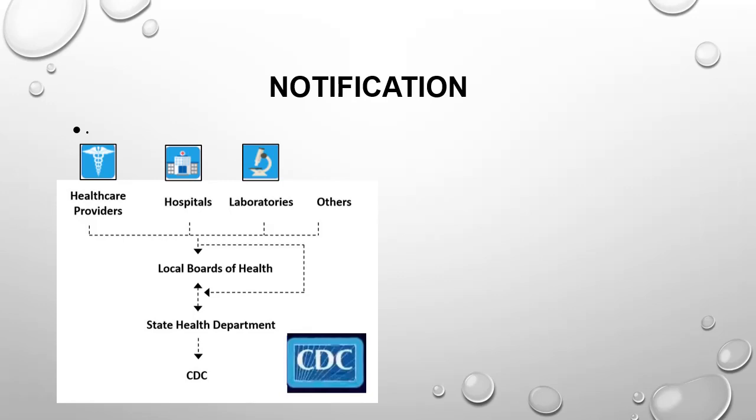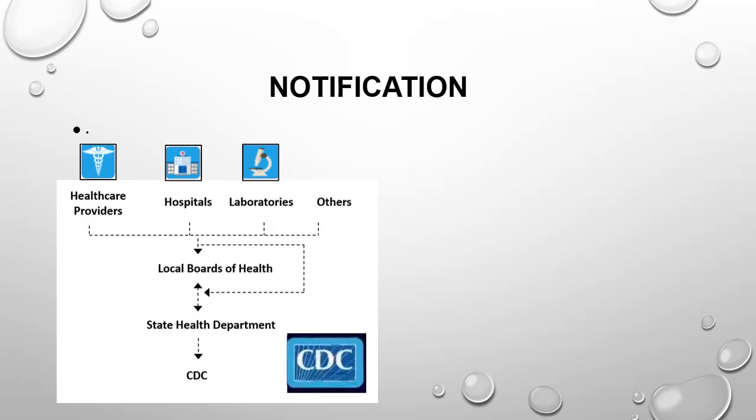Notification of the infectious disease is often made by healthcare providers, by the head of the institution or the hospital, by the head of the family, or maybe by the laboratory personnel. Even a layman can notify the disease.